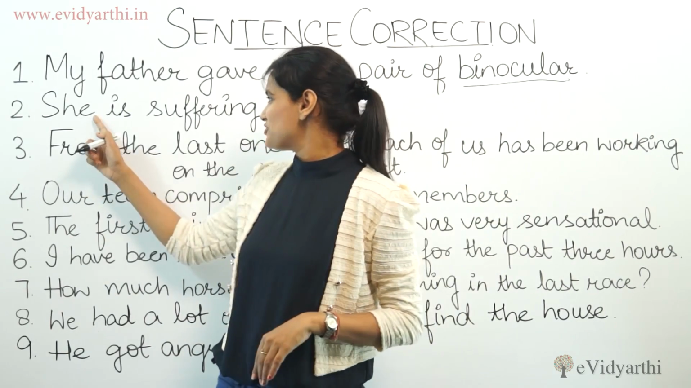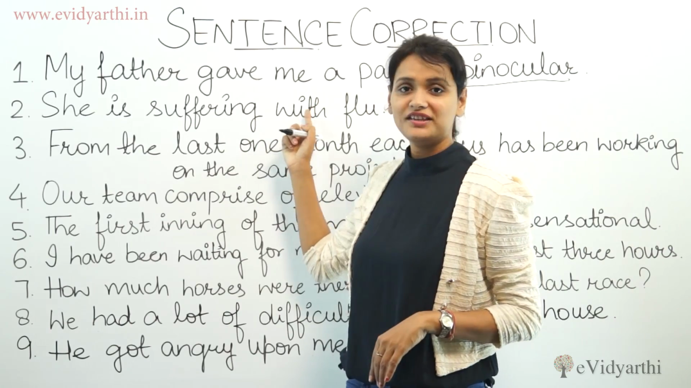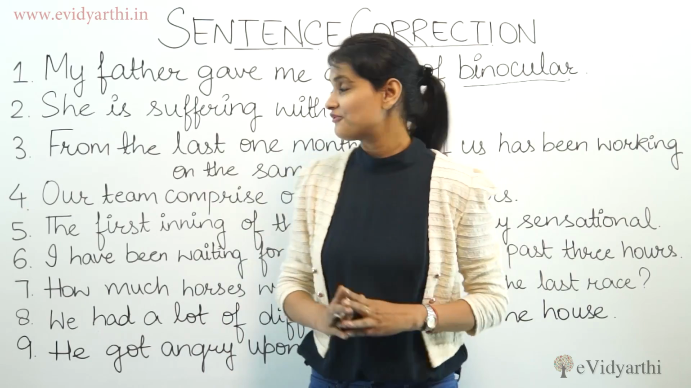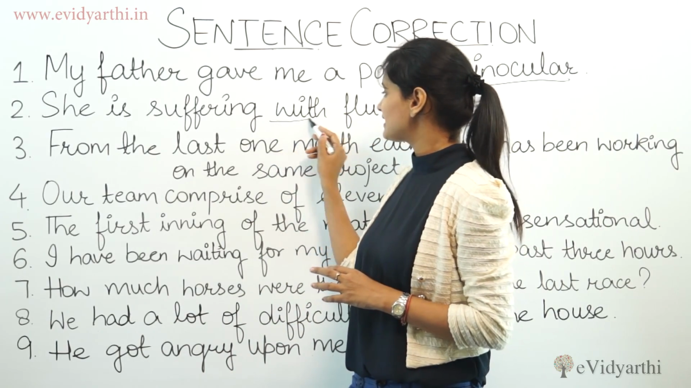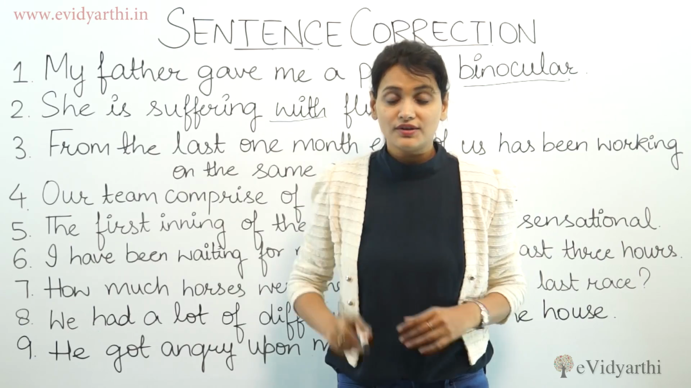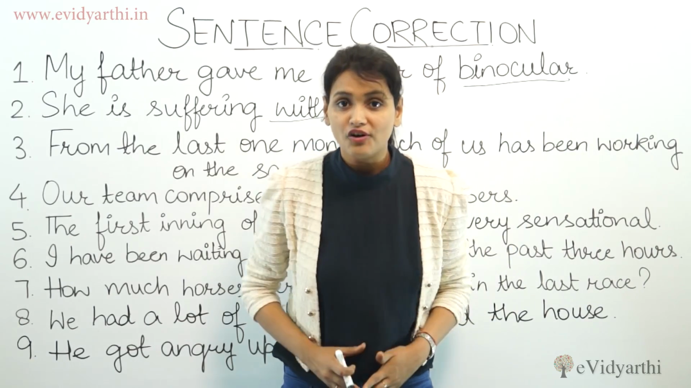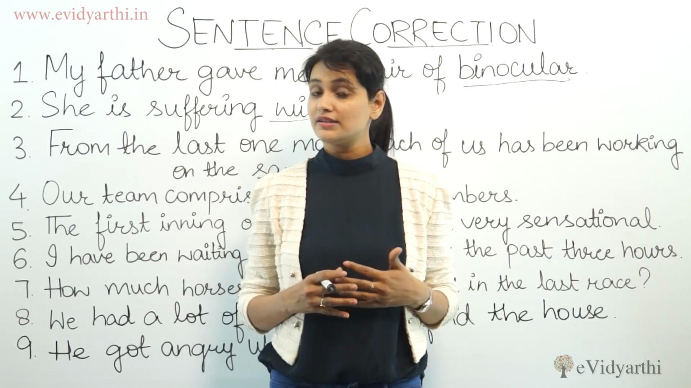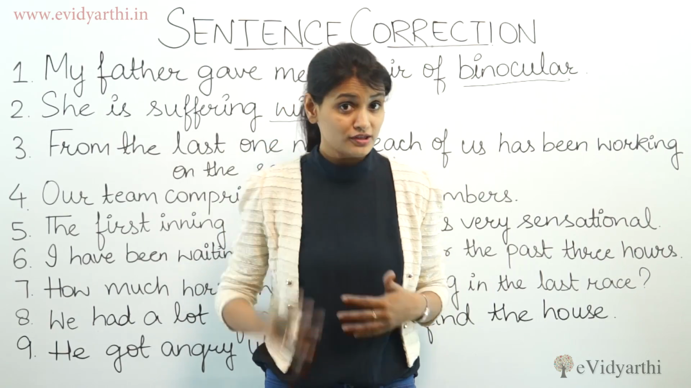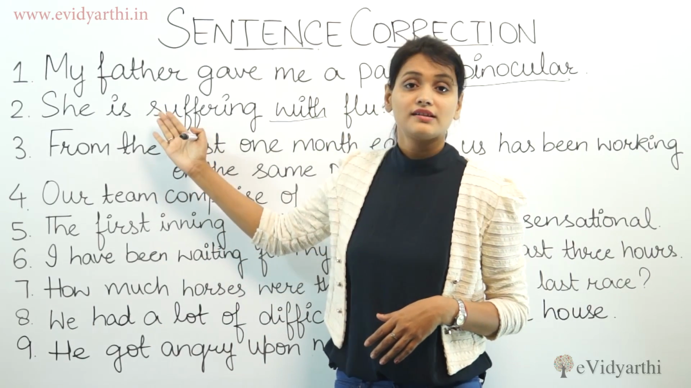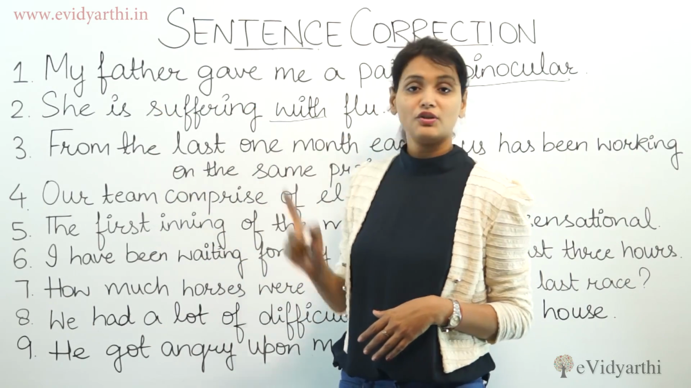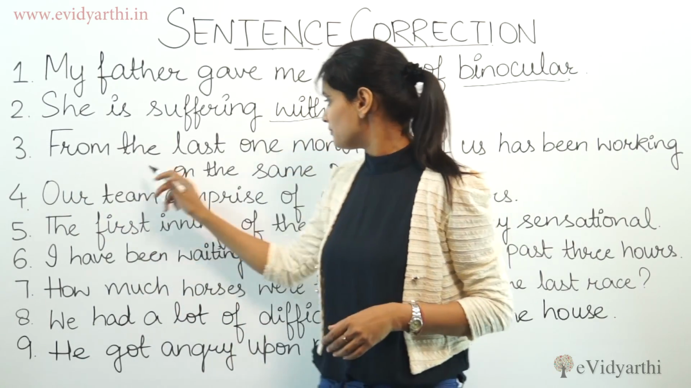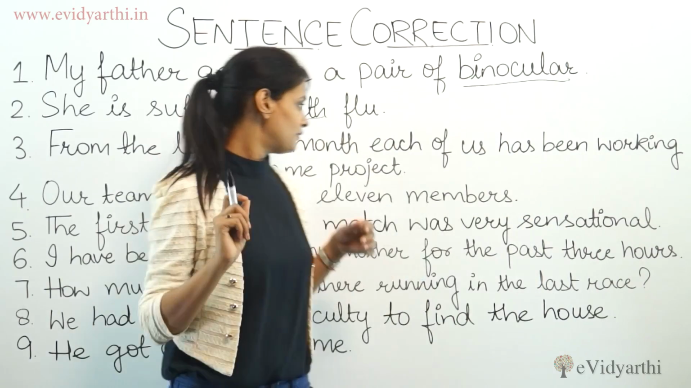Binoculars, mind it. She is suffering with flu. What's wrong in this? She is suffering. We don't use this preposition. It's always suffering from. I'm suffering from headache. She's suffering from flu. I'm really suffering from such kind of pain I cannot explain. So we always use suffering from, not with. Yes, mind it.